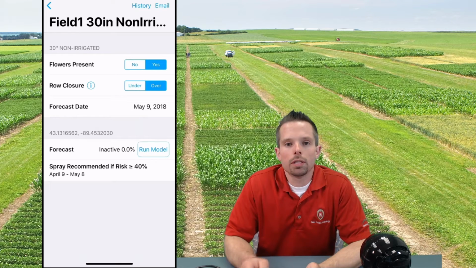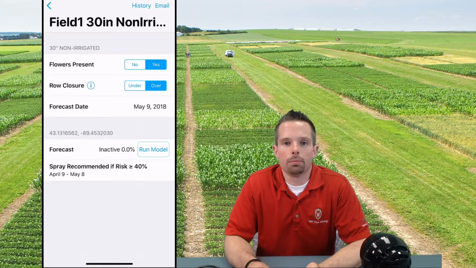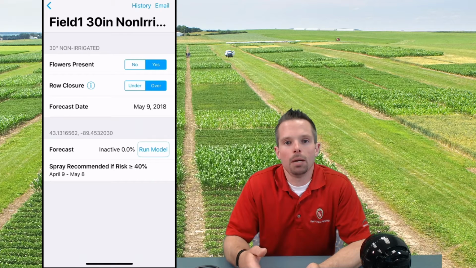It's important to note this threshold as you're trying to make your fungicide spray decision. Don't just look at the color in the spray recommendation, but also look at that number, because as that number approaches our action threshold, it may be important to be preemptive with your fungicide applications, especially if conditions have been cool and wet and continue to be cool and wet over the next couple of days.